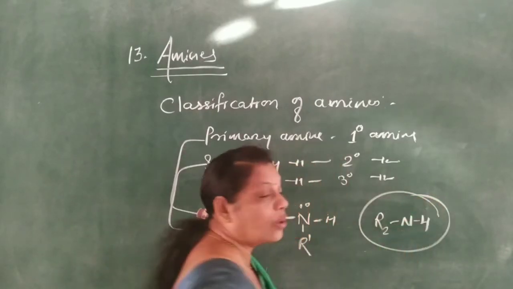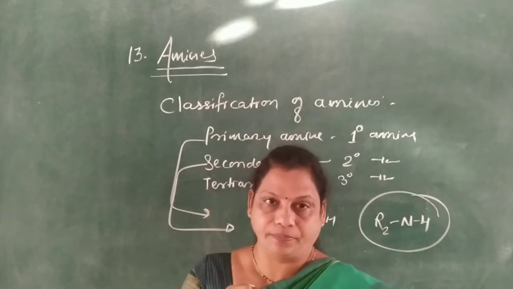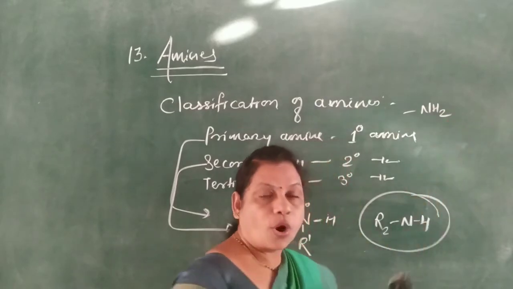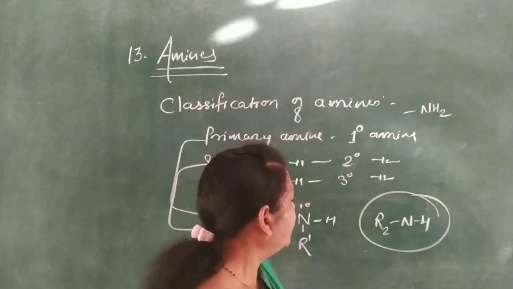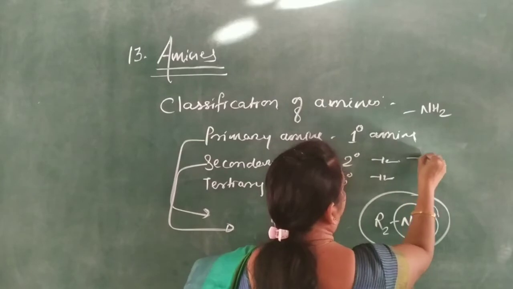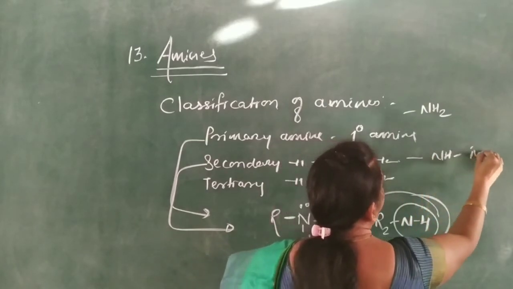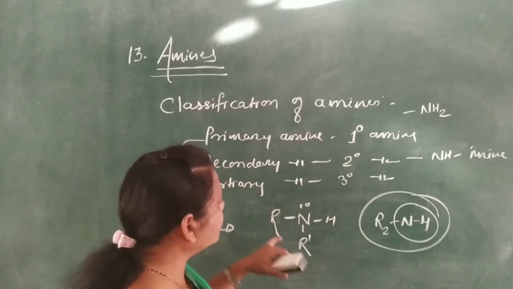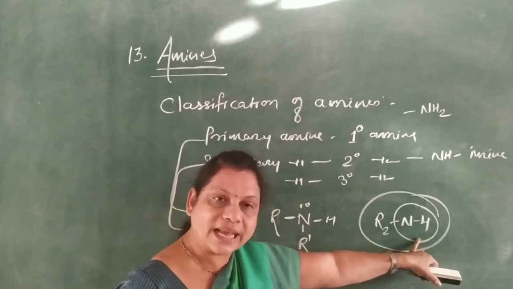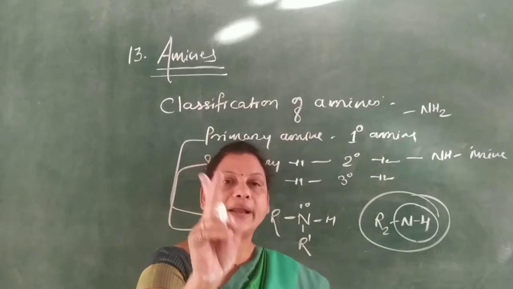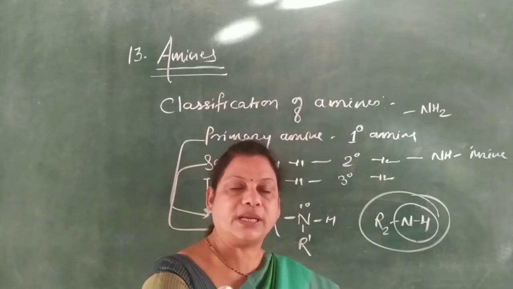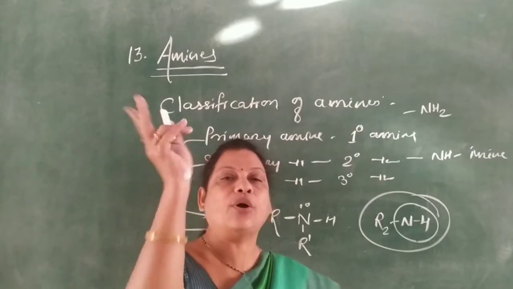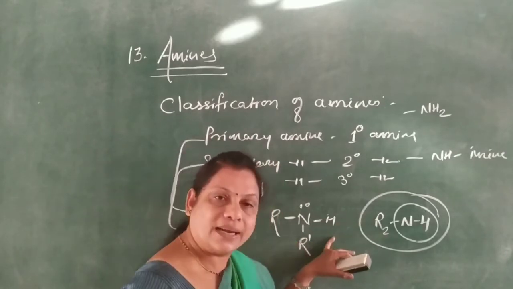See here, only an NH group is there. In the primary amine, the NH2 group is called the amine group. Here only the NH group, and this is called the imine group. So R2NH is a secondary amine, meaning two hydrogen atoms from nitrogen get replaced by two similar or dissimilar alkyl or aryl groups.